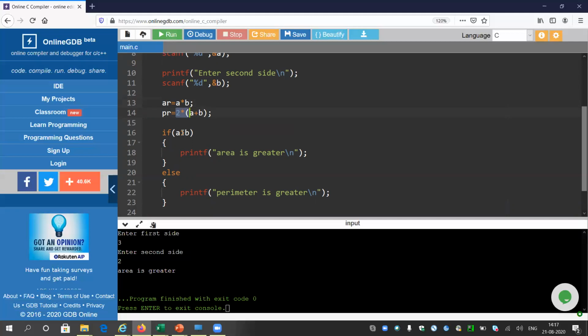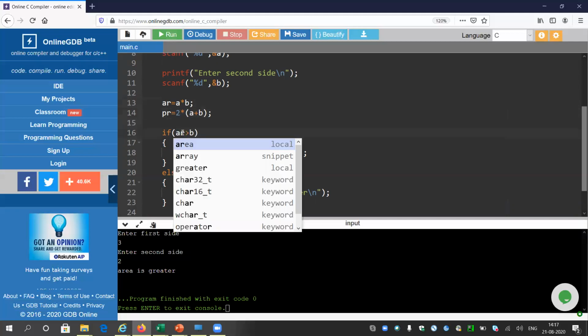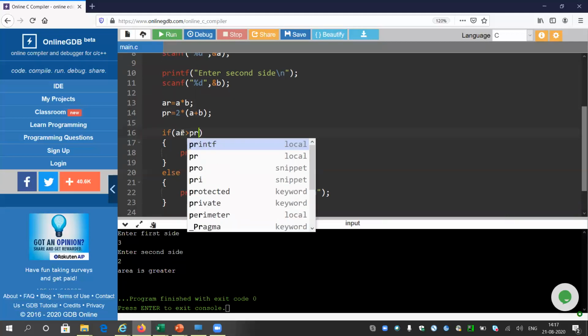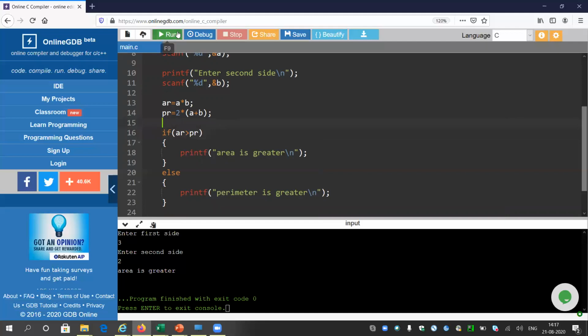Okay, sorry, I have given A and B. So yeah, it is good to make some mistakes. It will not be A and B, it will be area and perimeter, AR and PR. Okay, so yeah, it is good to make some mistakes like this. Anyway, unless you do, you will not be able to learn. So 3 and 2, let me give it once again.